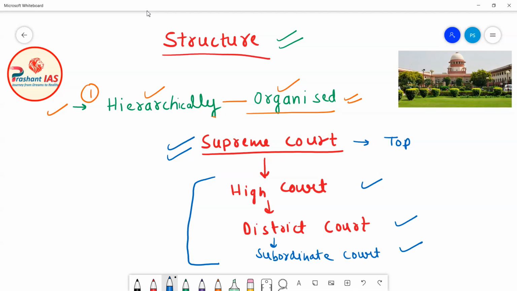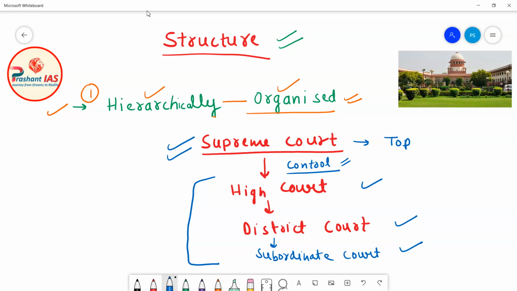And friends, it also means that the Supreme Court exercises control over high courts. As the Supreme Court is the boss of high courts, it can give direction to high courts and can control the high courts.